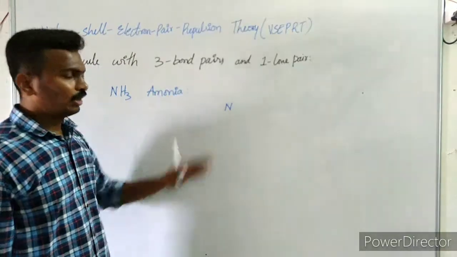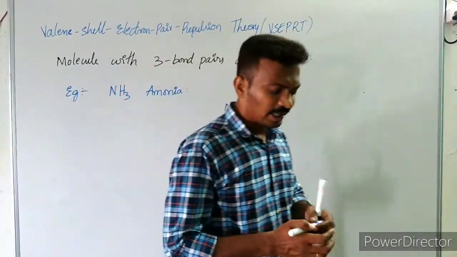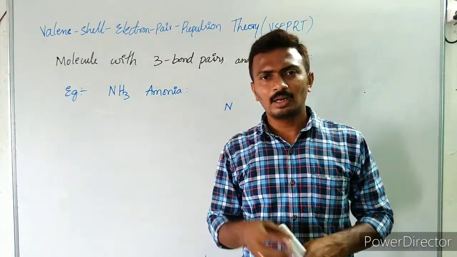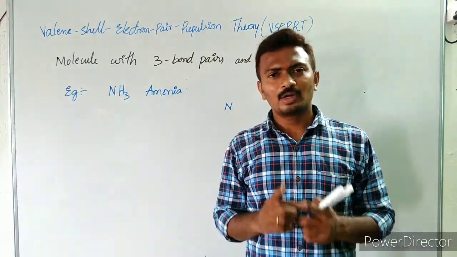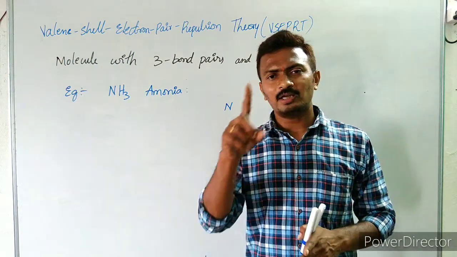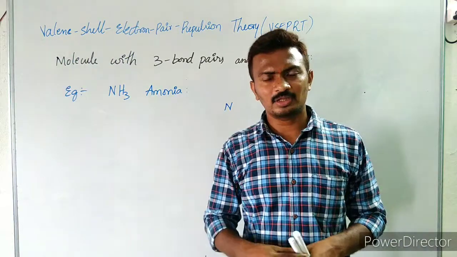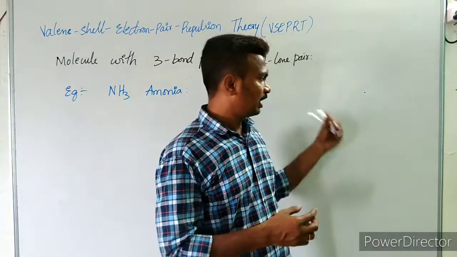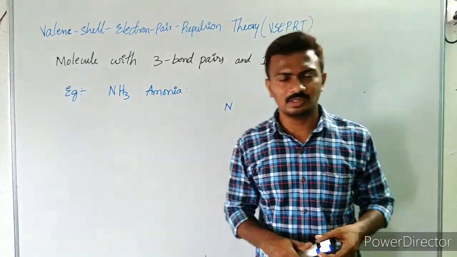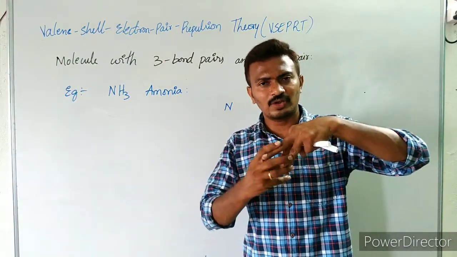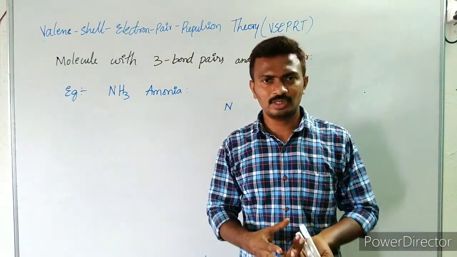Here, as I have explained earlier, when compared to bond pairs, lone pairs are going to occupy more space. Right? So as they are occupying more space, in this tetrahedron shape, that is 109 degrees 28 minutes, these 3 bonds are going to face some more repulsion, isn't it?